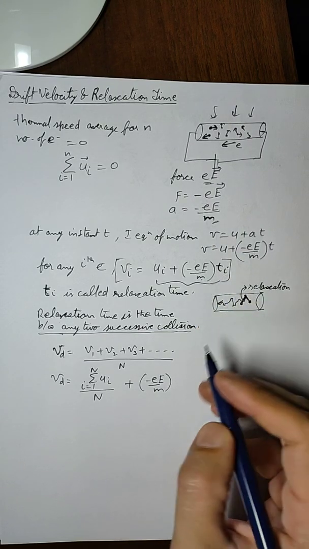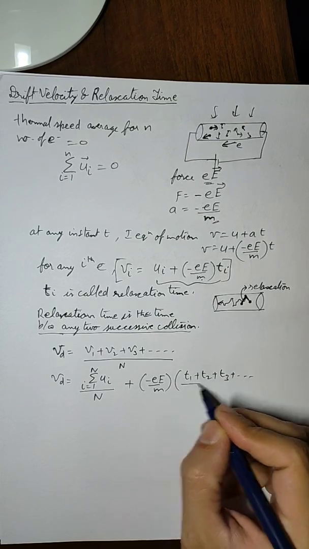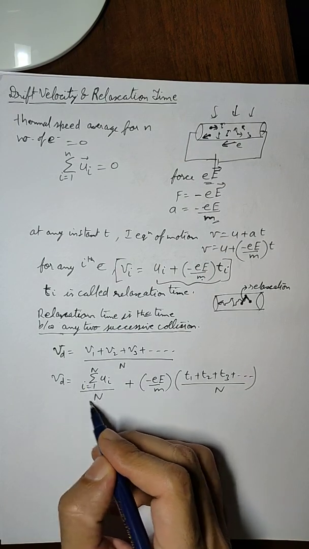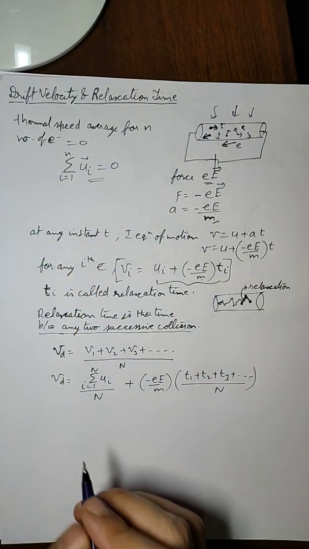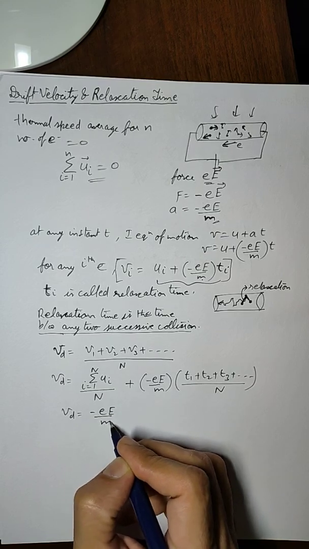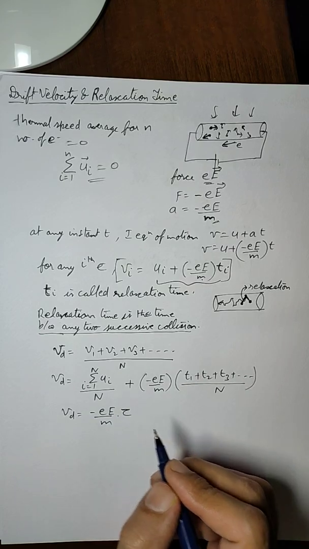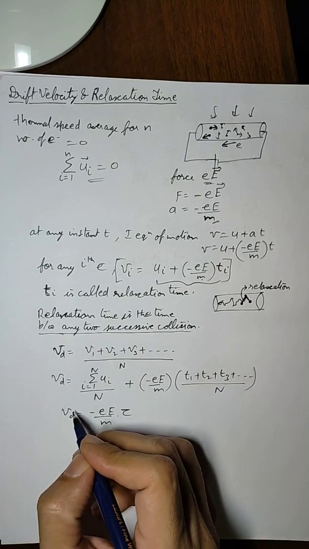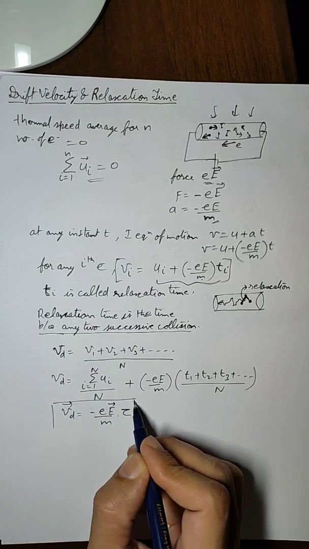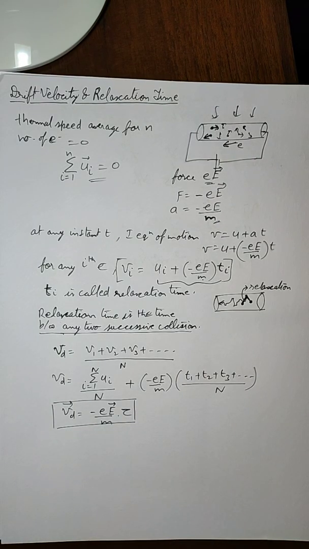Now this is also an average, so it will be divided by N for N number of electrons. Now this is 0, as we have already established. So our drift velocity will be given by this term multiplied by the average relaxation time, which we denote with the symbol tau, and in vector form, this is how it will be written. So this is the relation between relaxation time and drift velocity.